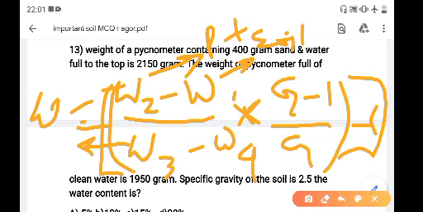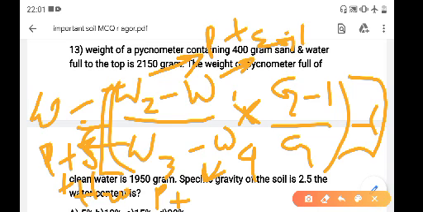W3 is weight of the pycnometer plus weight of soil plus weight of water, and W4 is the weight of pycnometer plus weight of the water, and G is given as 2.5.